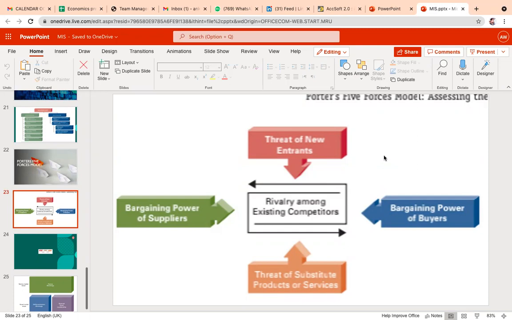So it is an analysis of how the buyer can bargain or negotiate with the company. From the perspective of competitive advantage, customers will feel attracted toward those companies that give them the option to negotiate or bargain when purchasing any product, because there are already close competitors available in the market. If the customer is not satisfied with the services, he will shift to another brand very easily. That is called the bargaining power of buyer.